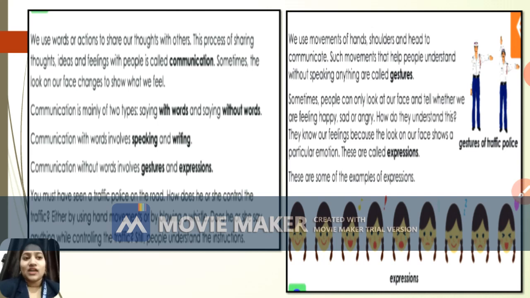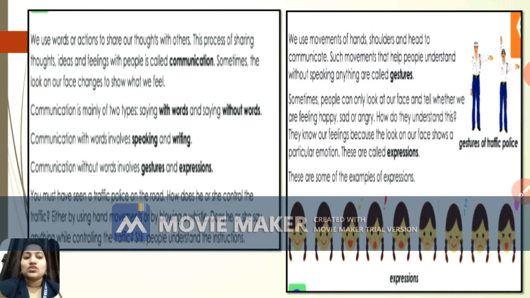So how do they understand this? Because of the feelings that show on our face, and this particular emotion is nothing but an expression. So these are called expressions.